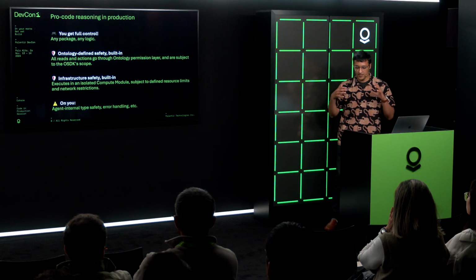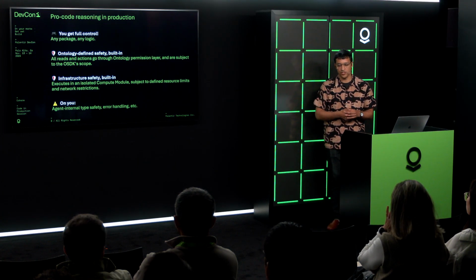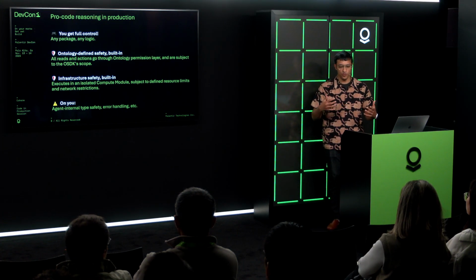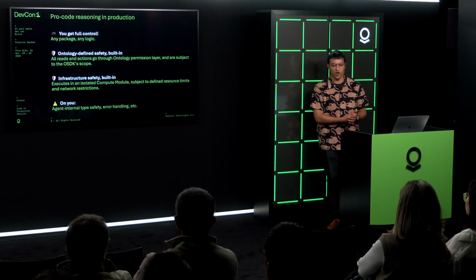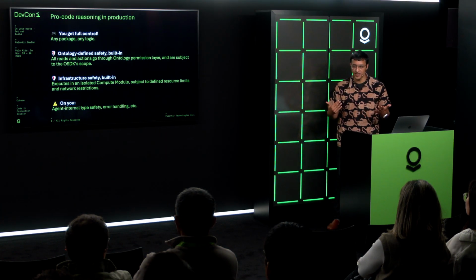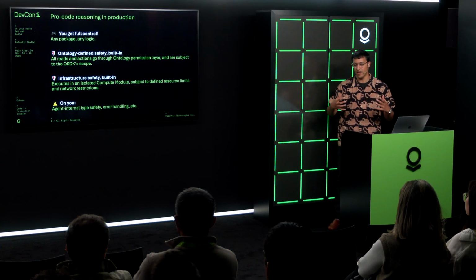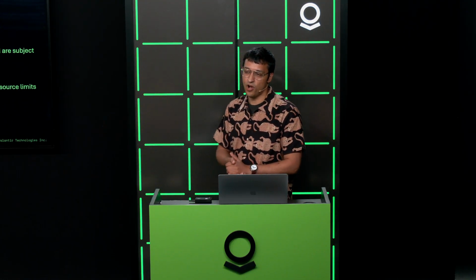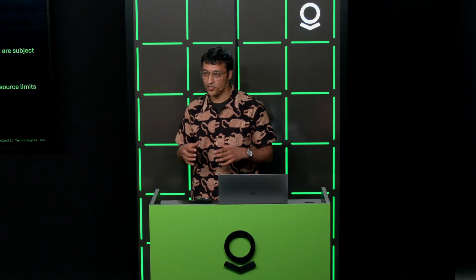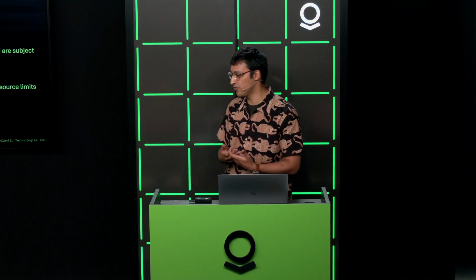Yeah, they're subject to the scope of that. And this is huge, right? We've seen so many projects where someone writes something in LangChain, it's cool, it hits some endpoints, and then they slam into the brick wall of enterprise security, right? How do you feel good about how this thing's actually going to reason over these APIs? You get that same safety from the ontology. And you also get infrastructure safety. So all of these are executing in isolated compute modules. They're subject to resource limits. They're subject to network restrictions.